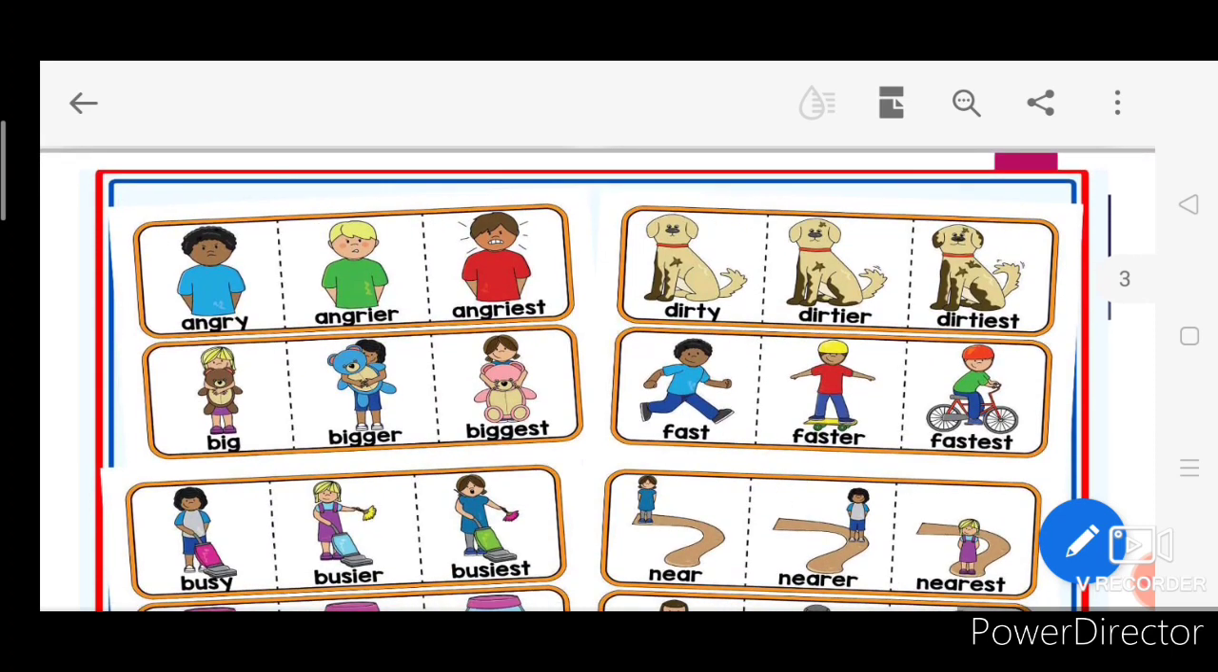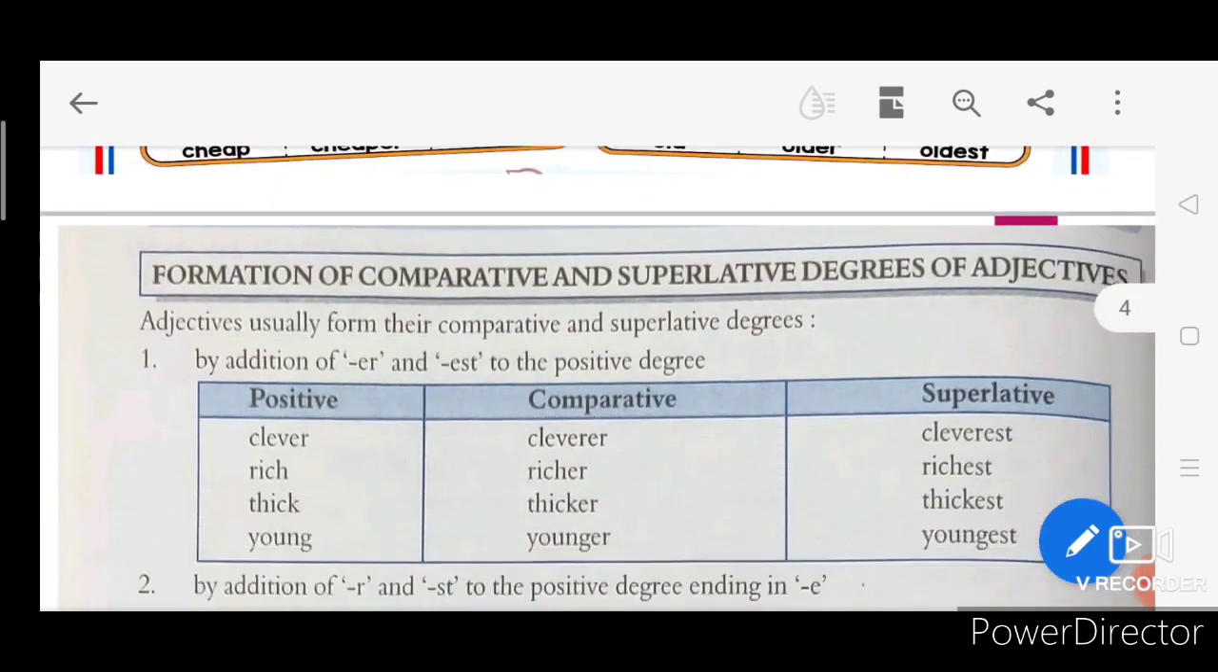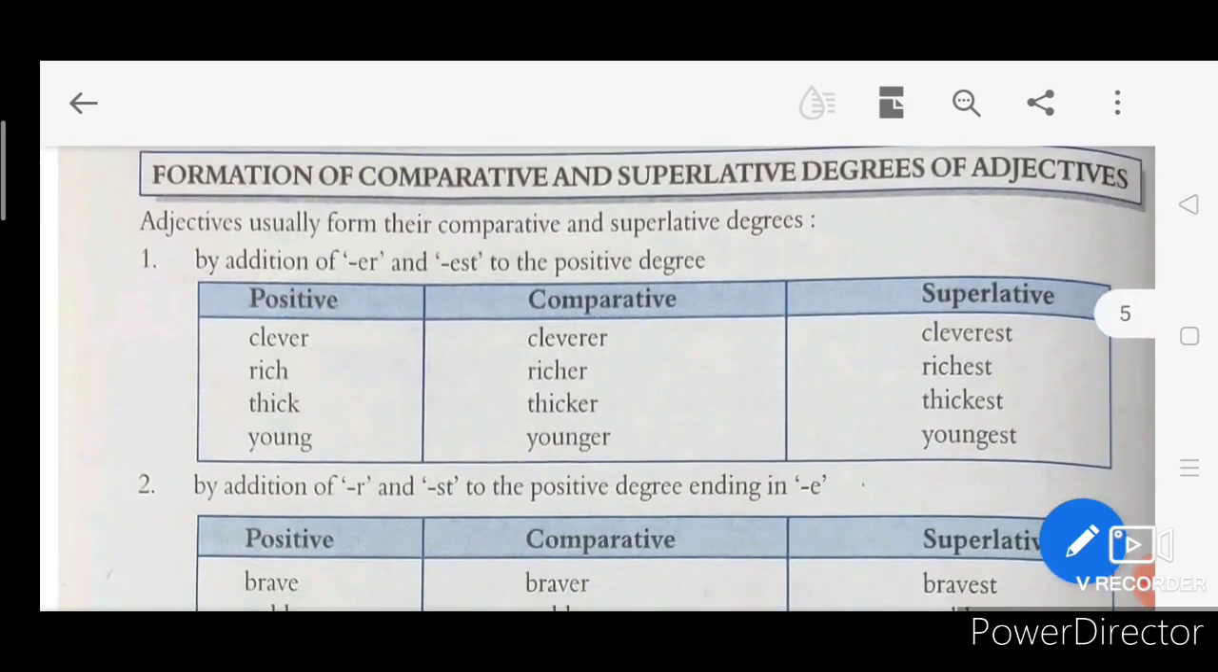Angry, angrier, angriest. Dirty, dirtier, dirtiest. Big, bigger, biggest. Fast, faster, fastest. So these all are examples of degrees of comparison. Now, how do we form these comparative and superlative degrees of adjectives? We will see some rules. The first one is by adding er and est. When we add er, it becomes comparative. When we add est, it becomes superlative. Clever, cleverer, cleverest. Rich, richer, richest.